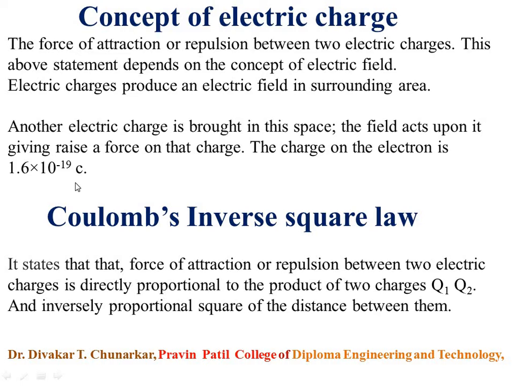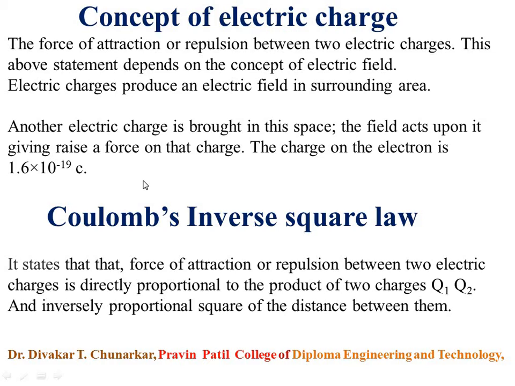These are important values, and they are generally asked in your examination. The value of electric charge is: option A, 1.6 into 10 to the power minus 19 coulomb; option B, 1.7 into 10 to the power minus 19 coulomb; option C, 1.6 into 10 to the power minus 20 coulomb; and option D, all of them.